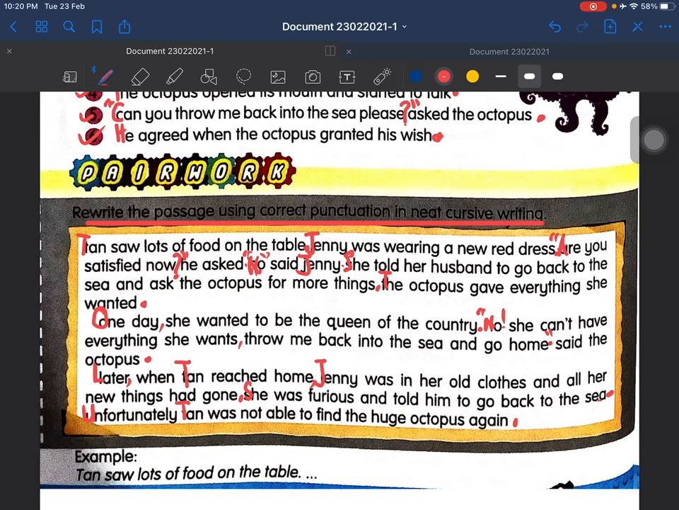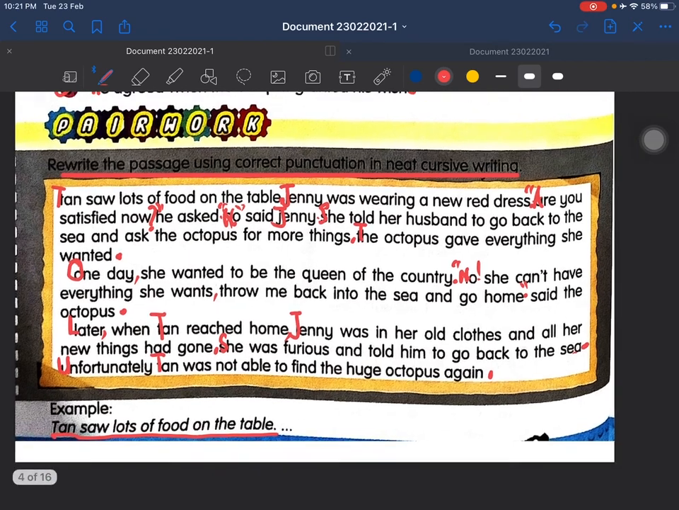Okay, so that is how you do the punctuation. Okay, you have to punctuate this passage correctly. Use capital letter, use question mark, use comma, use quotation, okay, where necessary. Okay, so you look at the example here. So it's given to you. Okay, so Tan saw lots of food on the table. So you have to copy this passage again into your exercise book.